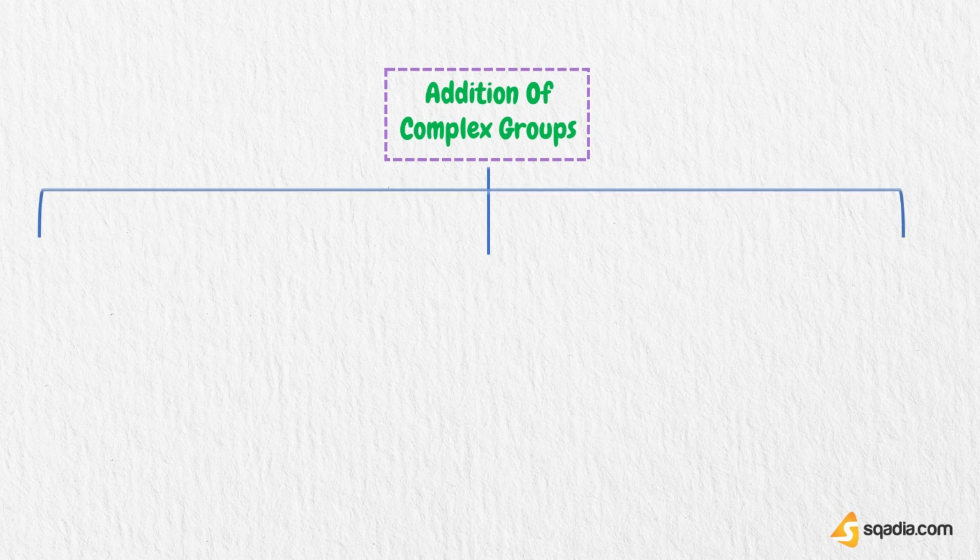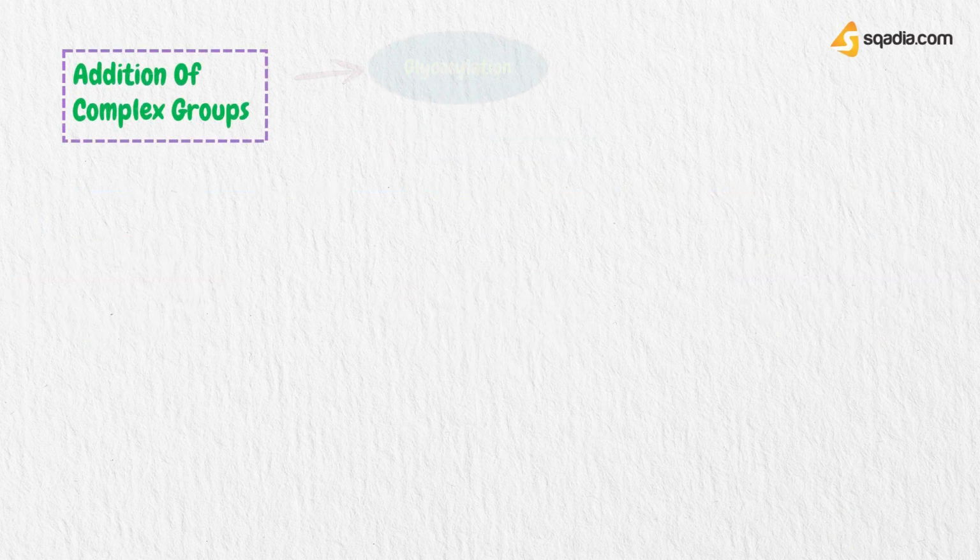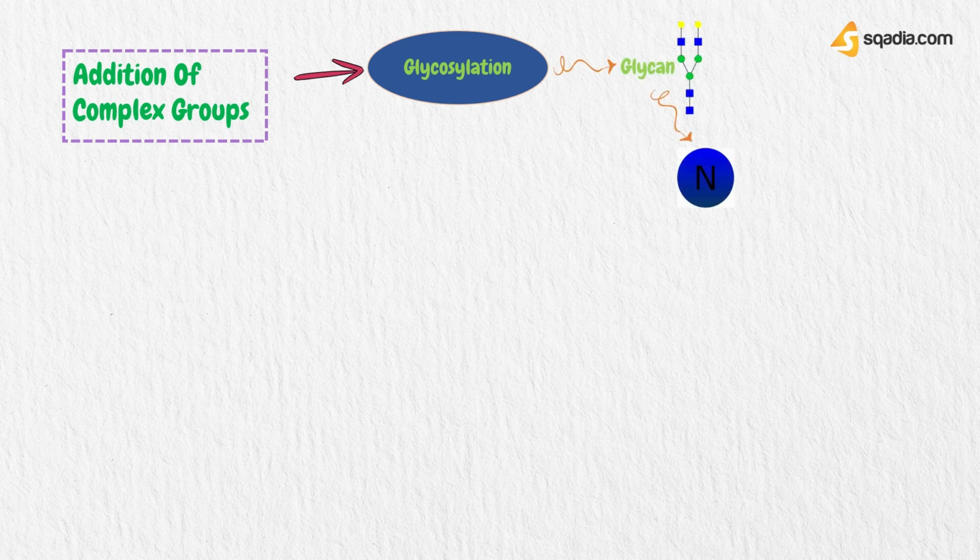Now coming towards the post-translation modification based on the addition of complex groups. There are 3 types of complex groups: glycosylation, amylation, lipidation. Glycosylation involves addition of an oligosaccharide termed glycan to either a nitrogen atom, which is called as N-linked glycosylation, or an oxygen atom, which is called as O-linked glycosylation.